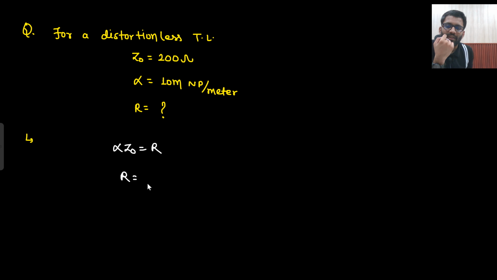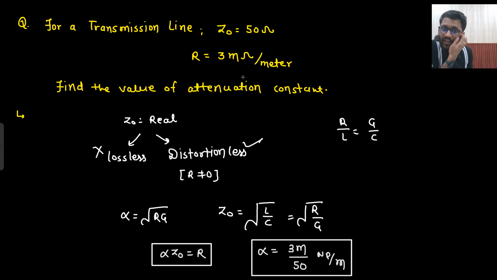So here R value will be 10 milli into 200. So what would that be? 2 ohm. What will be the answer? 2 ohm per meter. So always take care of the unit. The answer will always come in ohm per meter. Here what I have written? 3 milli ohm per meter, because they are distributed elements. Okay.